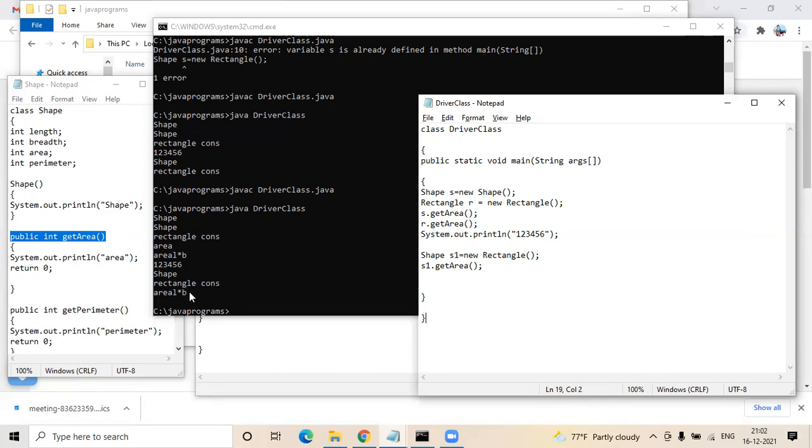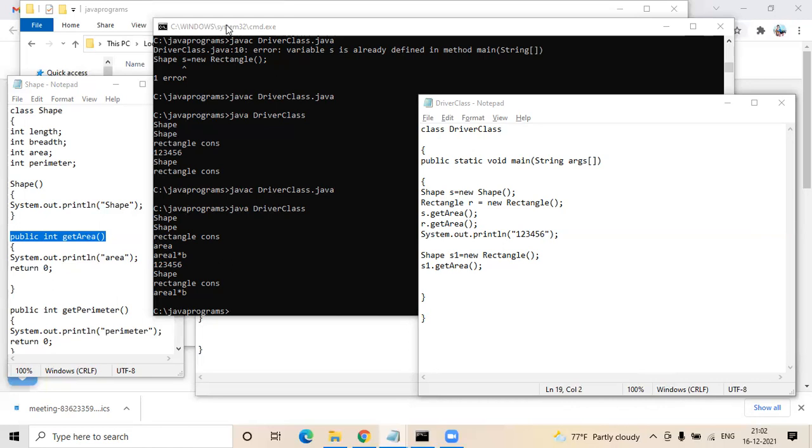So whenever you want to create an object of your child, you can either do a complete creation like rectangle object equal to new rectangle and invoke the r.getArea method, or you can have shape object equal to new rectangle. This shape is your parent class and you're giving the new rectangle. Why are we providing it like that? What is the advantage? The basic thing is you're not tightly coupling your object of rectangle only to rectangle. You're giving a feasibility that in future, my S1 object can have some other object which I can override at a later point of time. So now let's create one more class as square.